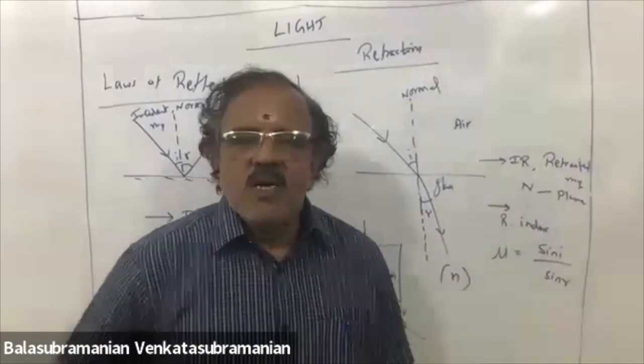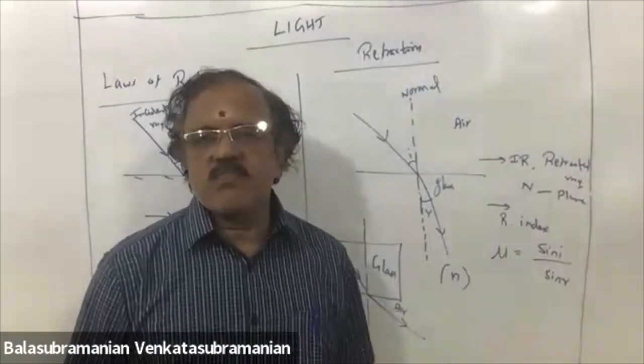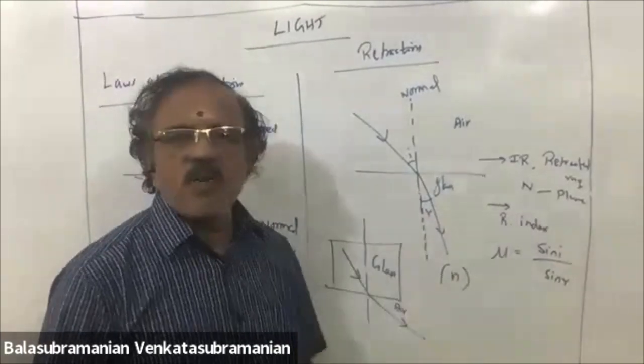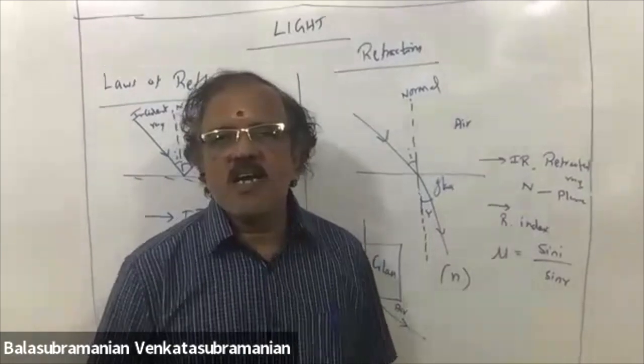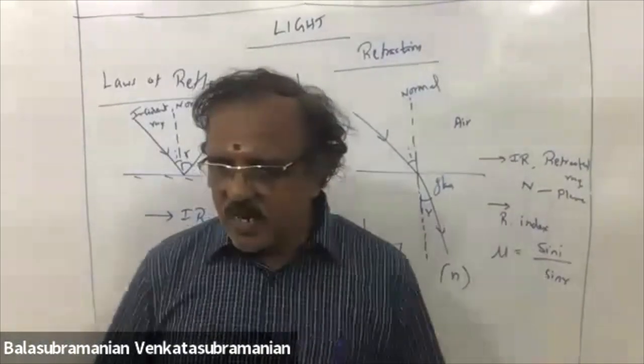Here, angle i cannot be equal to angle r because light is bending towards the normal. So you cannot say angle of incidence and angle of refraction are the same. Right. Next,